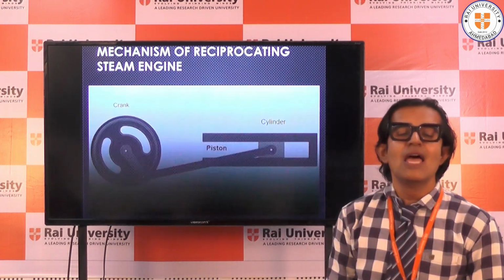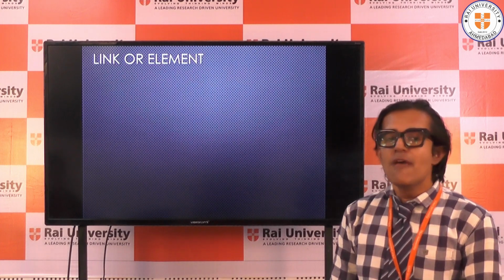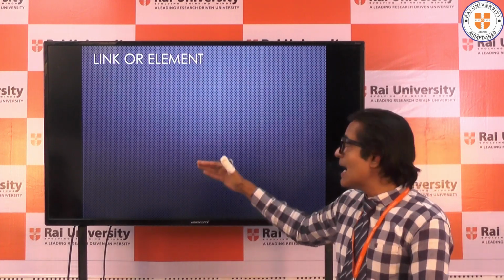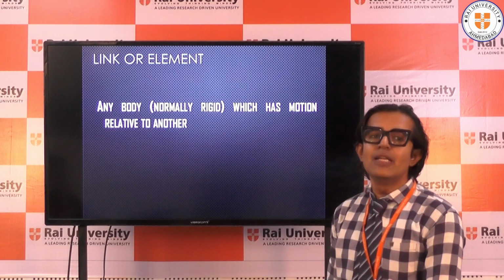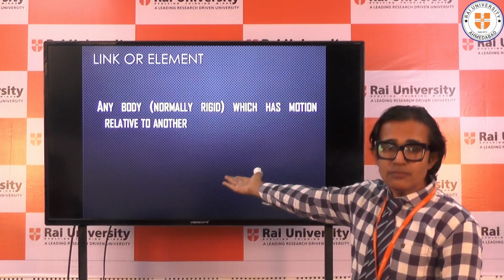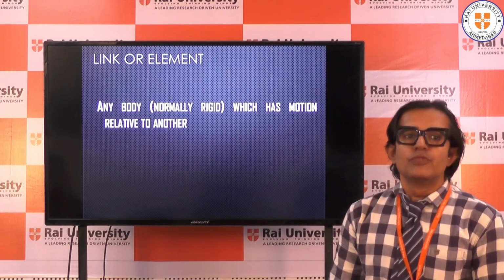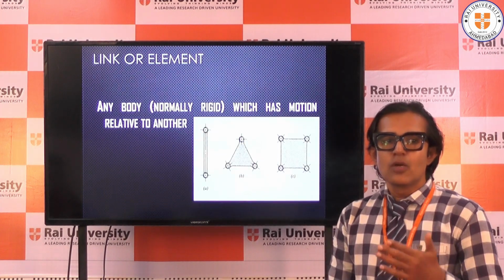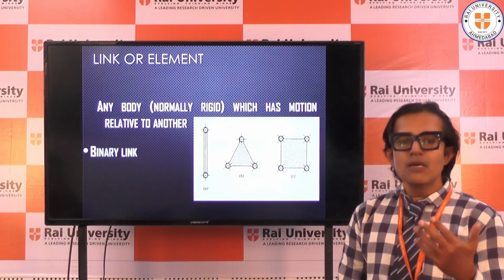Let us move further and see another terminology, which is called link and element. Now in this, I'll tell you further that there are 3 types of links: quaternary link, ternary link, binary link.